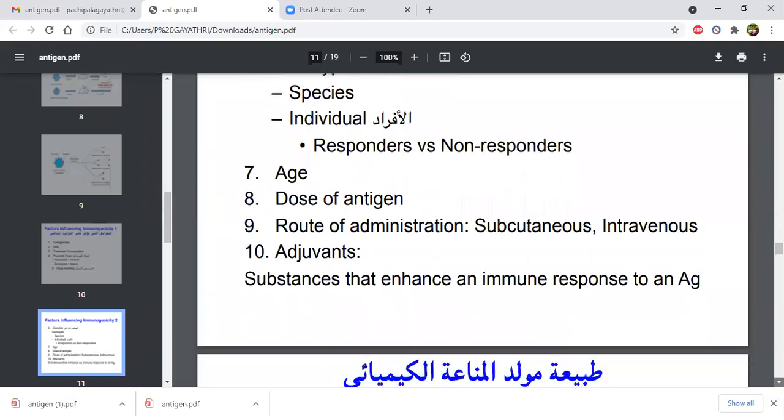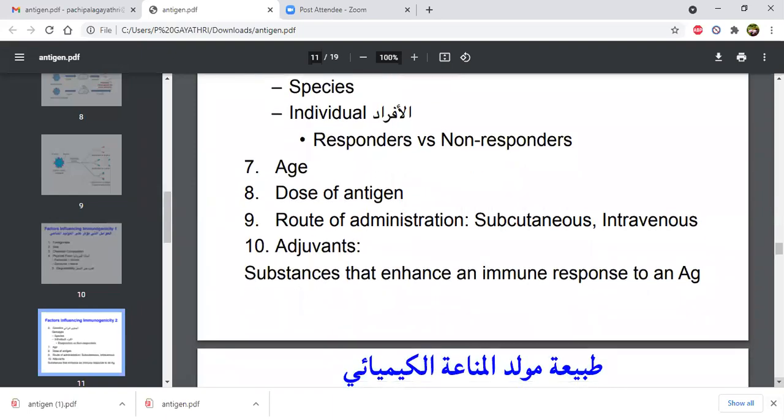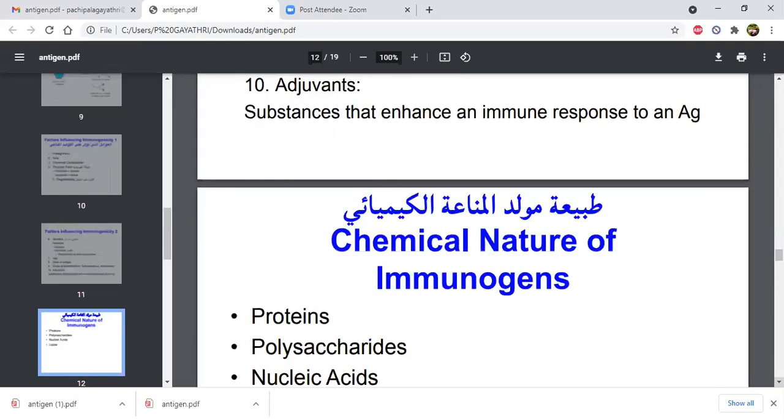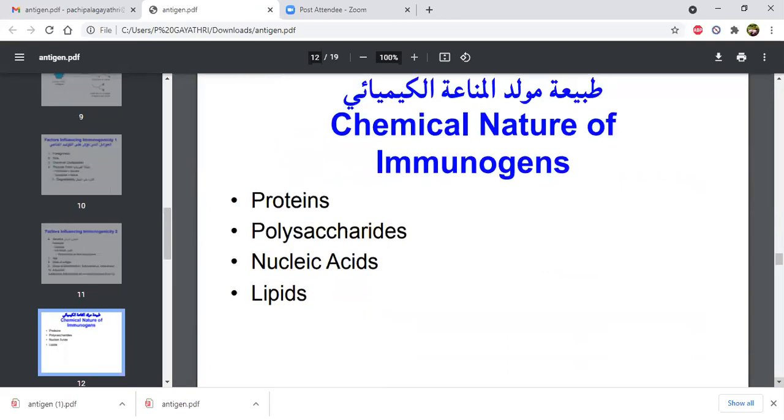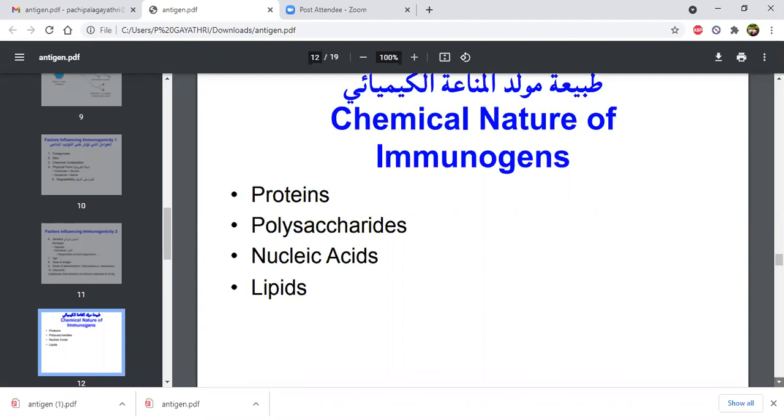Those kinds of concepts are called adjuvants. Then the chemical nature of the immunogen. Proteins are antigens, polysaccharides are antigens, sometimes nucleic acids are also antigens, and lipids also work as antigens many times.